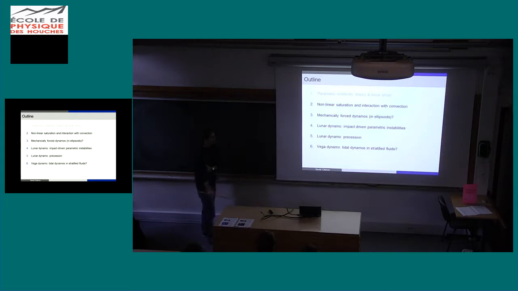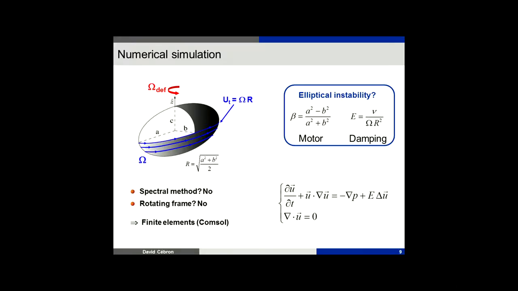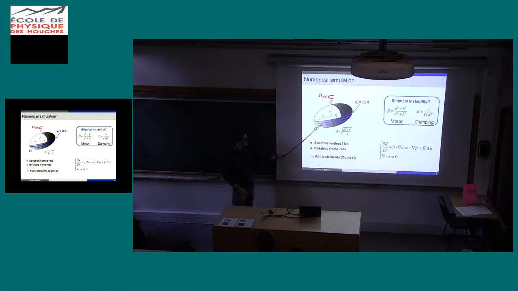Okay, so that's enough for theory. Let's see now the saturation of the instability, and of course because it's nonlinear, theories become very difficult, so we do simulations then. And to do a simulation, we need to simulate an ellipsoid. And that's not obvious. In seismology, they know how to do that, but in fluids, in particular in planetary core dynamics, they all use spherical codes. We will see why later.